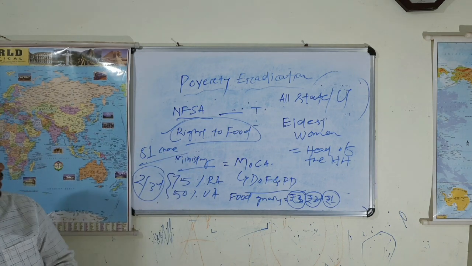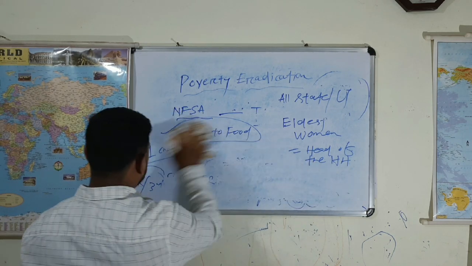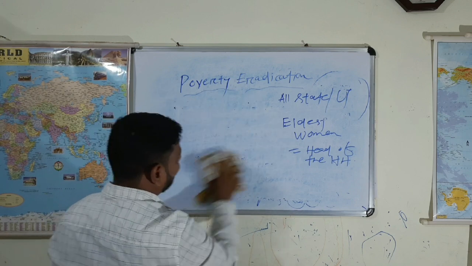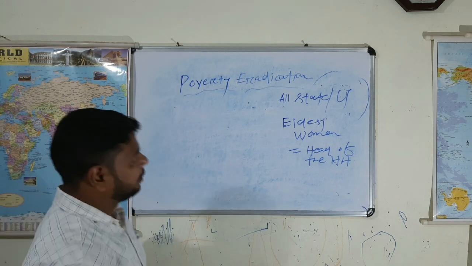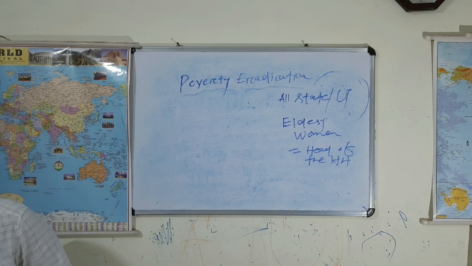It has been implemented in all the states and union territories. Which means how many states? 28 states, right? Okay, so it has been implemented in all the states as well as in union territories.